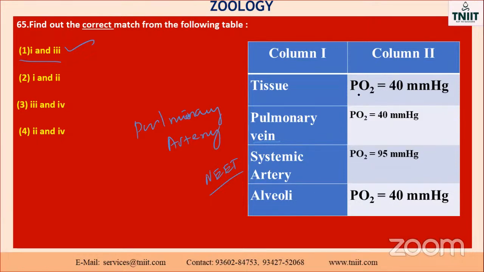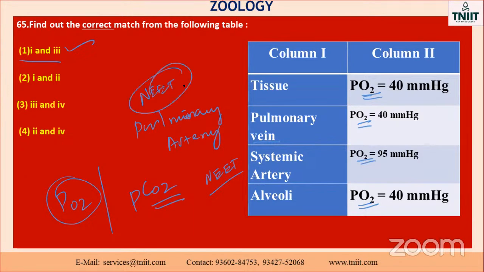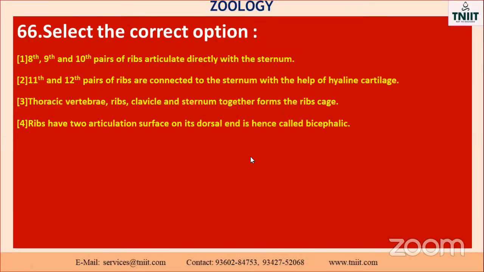And one more thing is that they have given only the oxygen content here, oxygen only. Instead of oxygen, sometimes they ask the CO2 also, PCO2, PO2. So these are the two parts. Only O2 is given here, fully as O2 only, and CO2 is also present in it. Okay, those things you also have to prepare. NEET, definitely one question from this part. You have to study a lot more, my dear students.